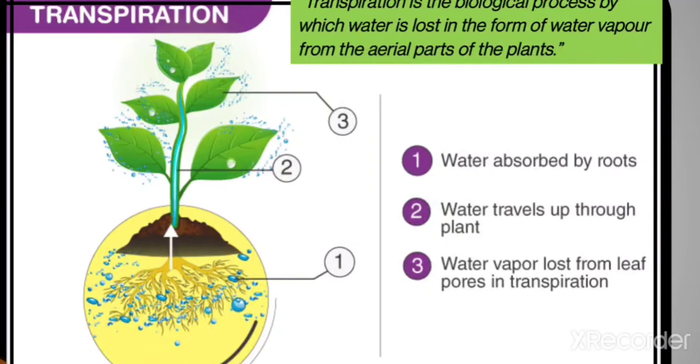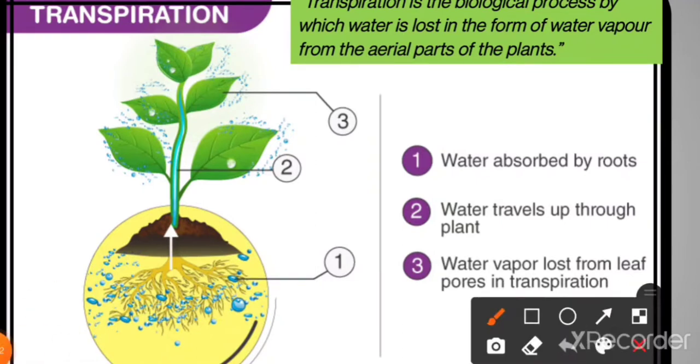So in this video we will be learning about an important topic of transpiration. From your board perspective it holds a great relevance. So what is transpiration? Let us consider its definition. Students, transpiration is a biological process through which a plant loses excess water in the form of water vapor from the aerial parts.